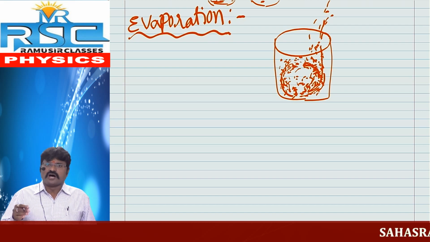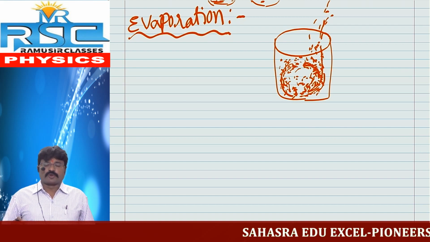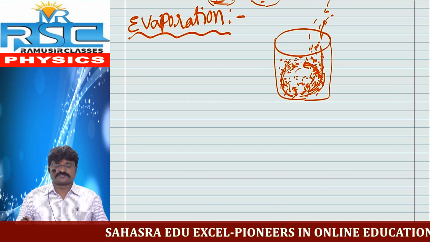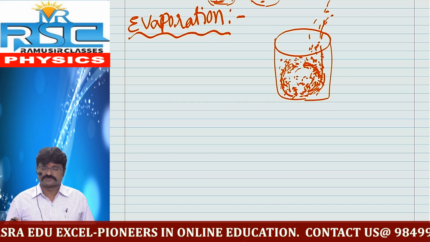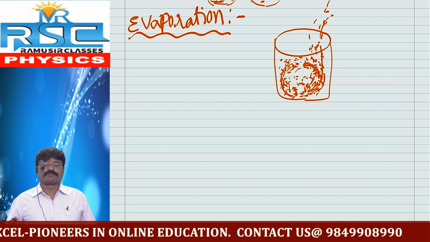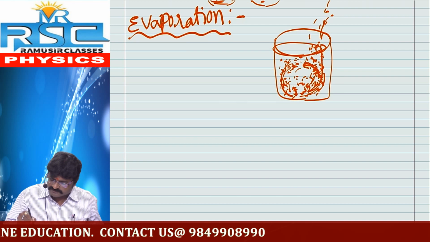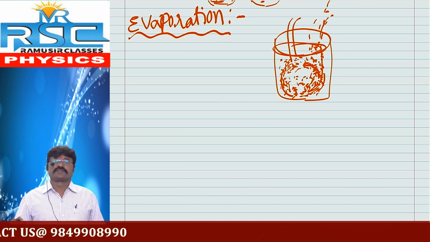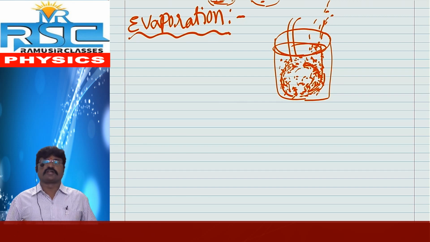And what is the definition of evaporation? The process of escaping of molecules. Here molecules means water molecules. The process of escaping of water molecules from the surface of the liquid at any temperature below its boiling point is called evaporation.